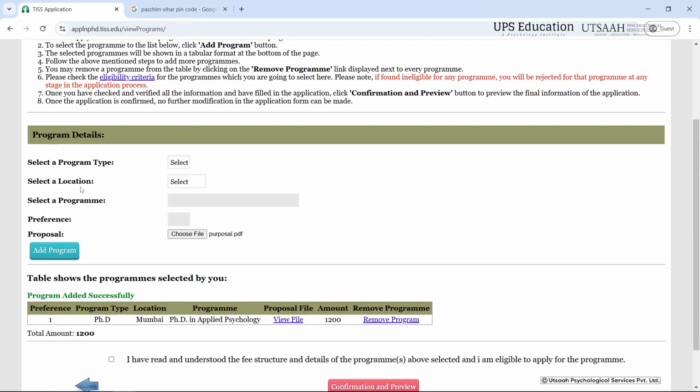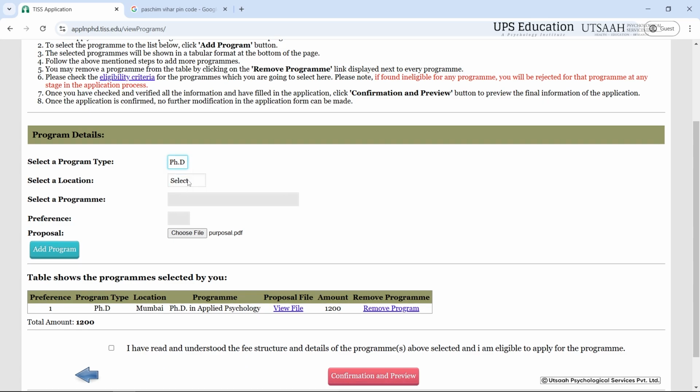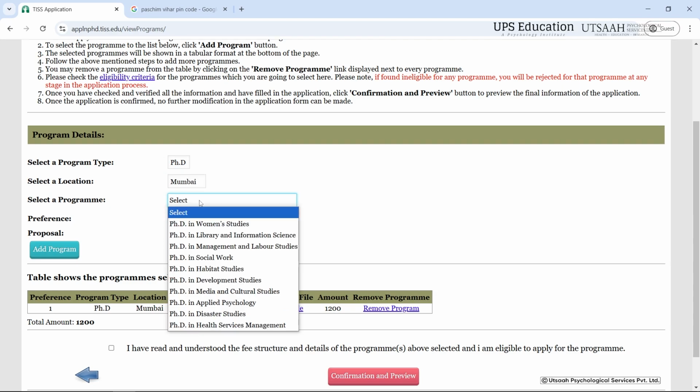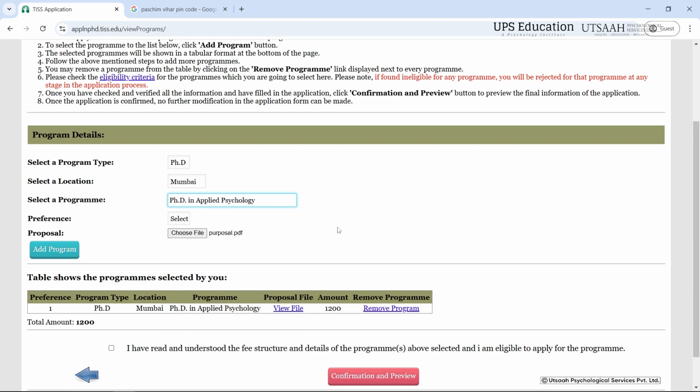On the program details, you just have to fill your program type, and here I have selected PhD. Then I have to select the location, and I have selected Mumbai. Then we have to select a program, that is, as we are applying for applied psychology, we will select applied psychology here, and then we have to